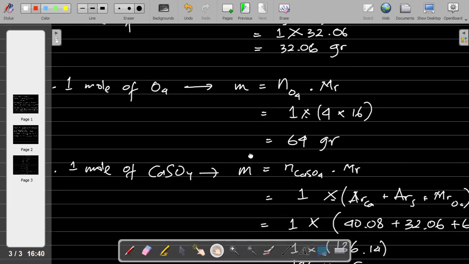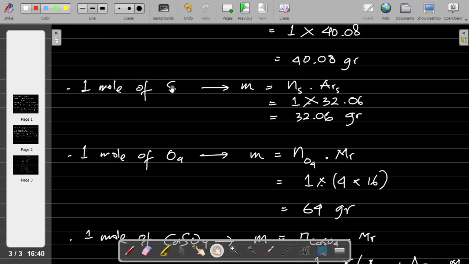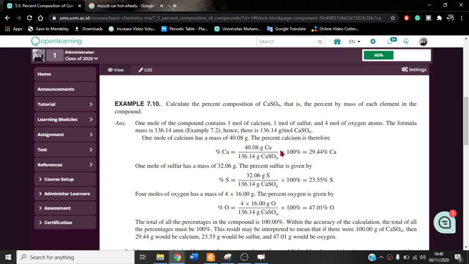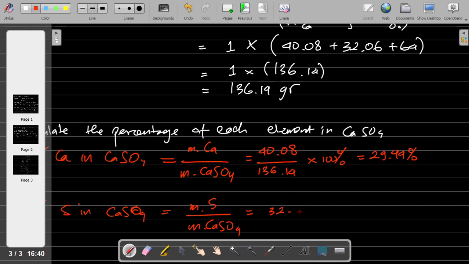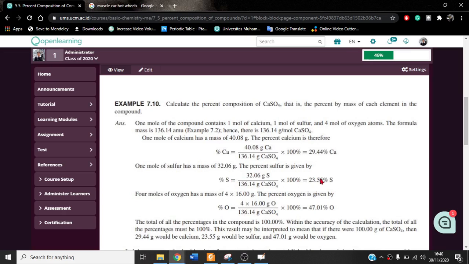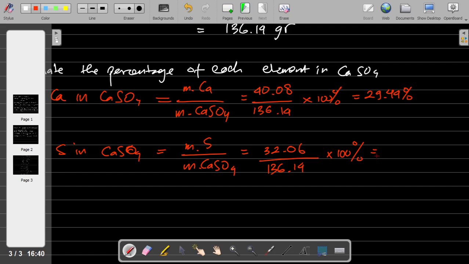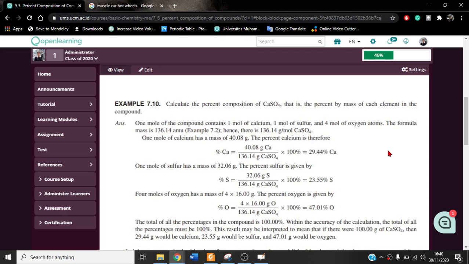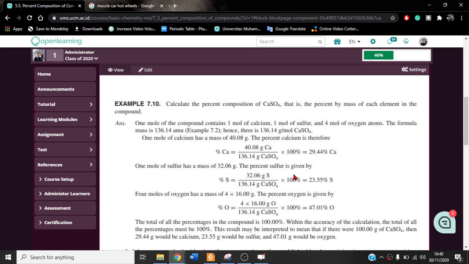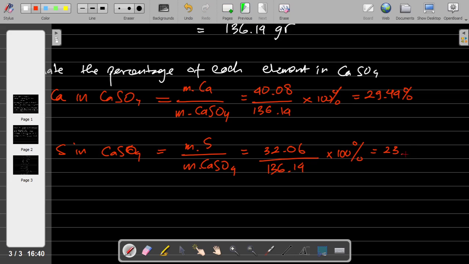The mass of sulfur is 32.06, divided by 136.14, times 100%. The value is 23.55 percent.